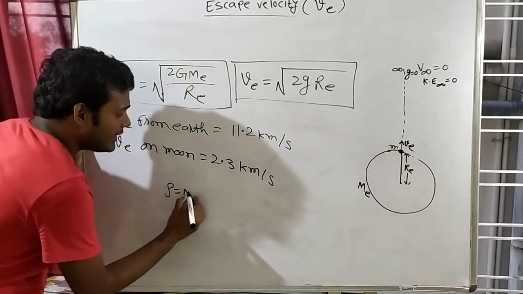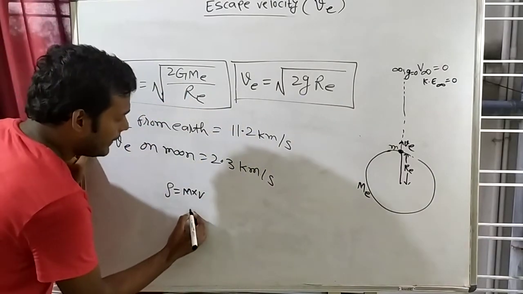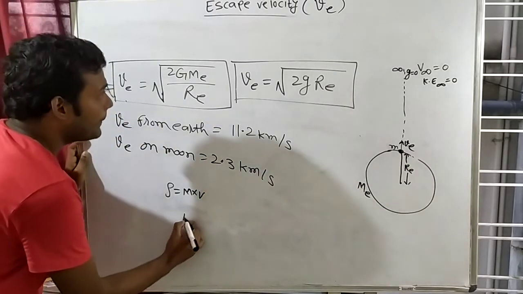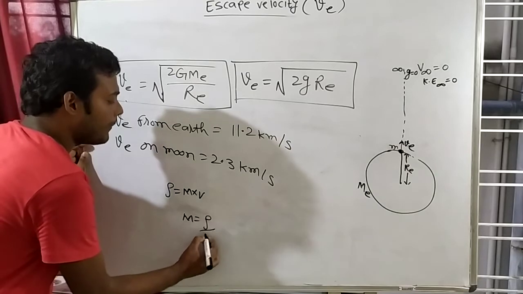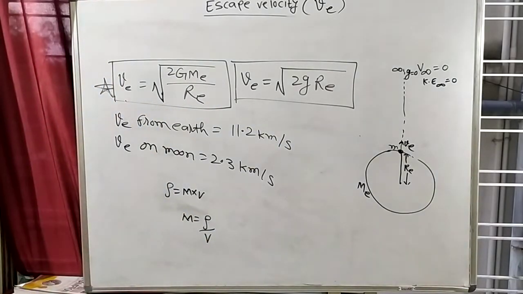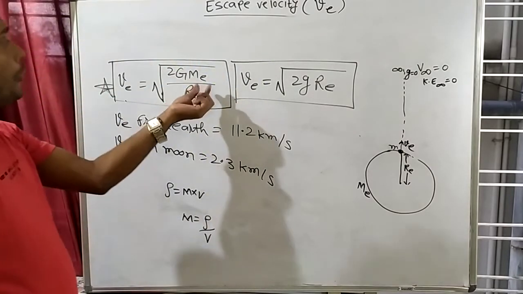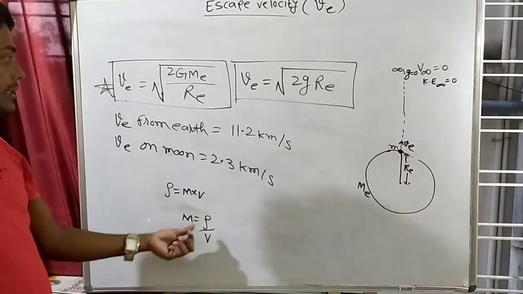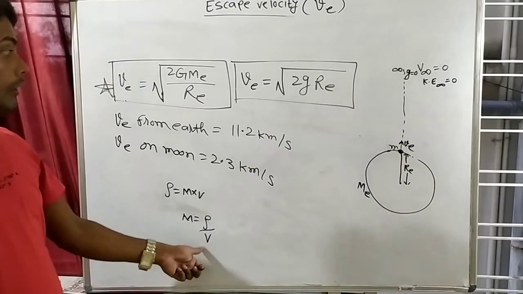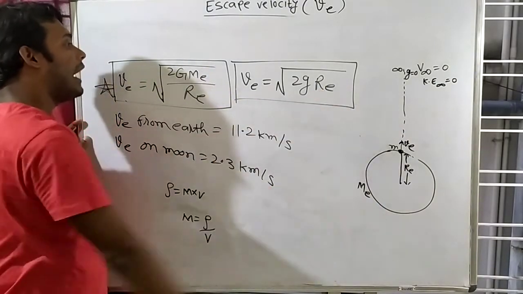There is a formula: density is equal to mass by volume, right? So mass will be what? Mass will be density into volume. Clear? So actually, if you write that thing here, mass is equal to density into volume. So volume is what? 4 by 3 pi r cube. So here will be r square and here will be re.